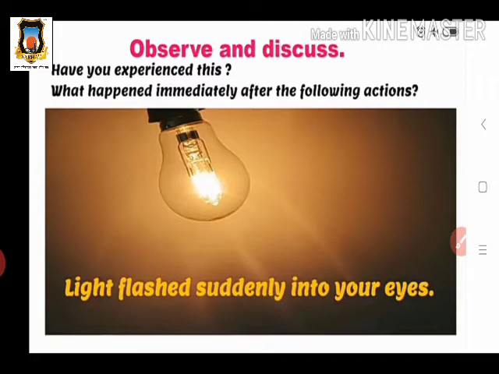Immediately the flashlight flashes into our eyes. Then what happens? We immediately close our eyes because the light instantly goes into our eyes. So you respond like this, and you cannot see very well. When the light flashes suddenly into your eyes, we close our eyes immediately.